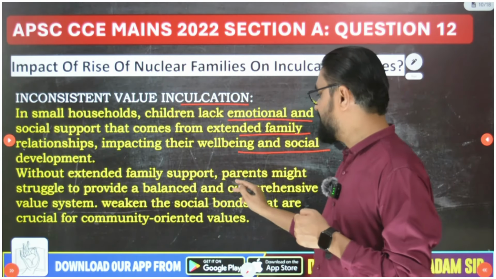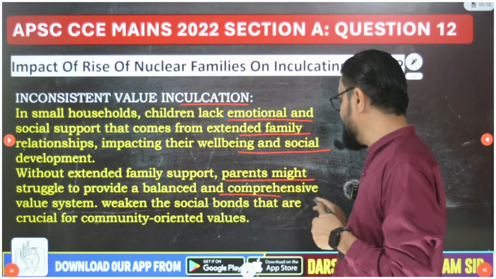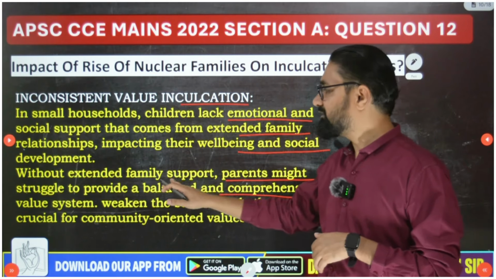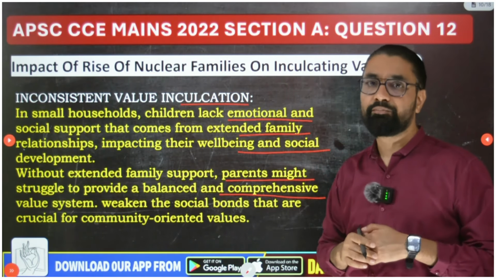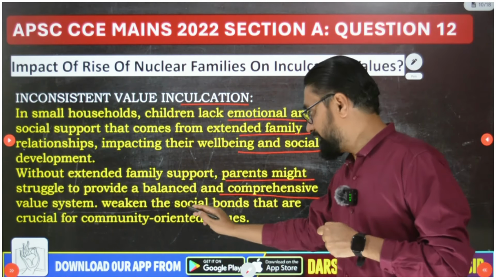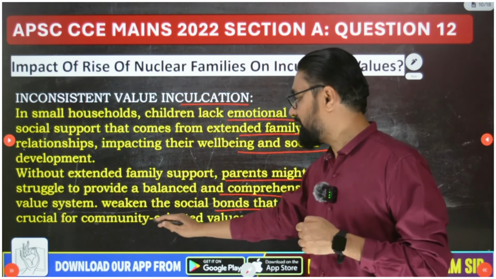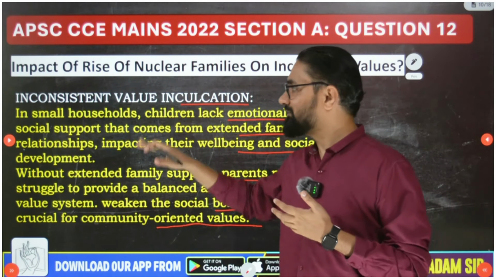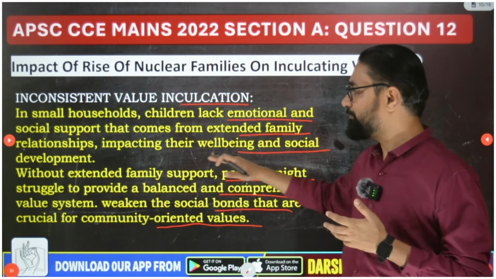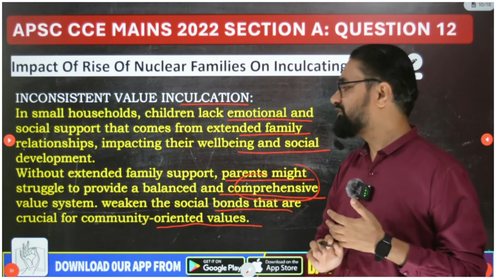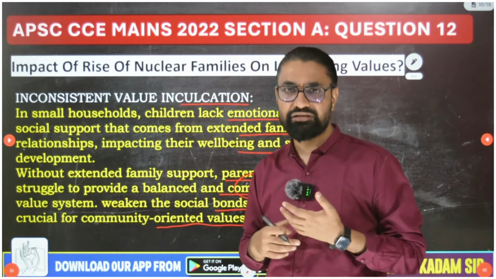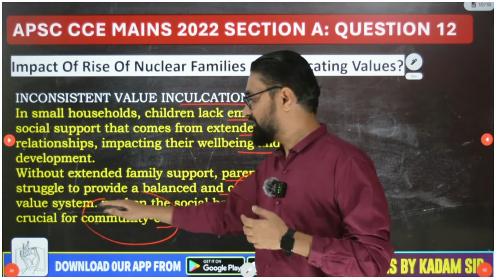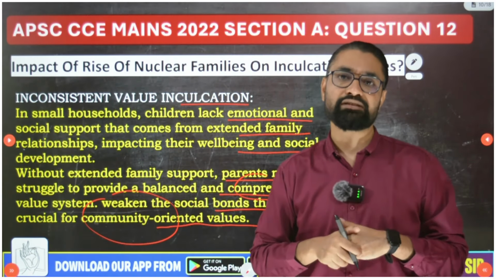Without extended family support, parents might struggle to provide a balanced and comprehensive value system. This leads to weakened social bonds that are crucial for community-oriented values, and that is an issue due to an inconsistent value system. So generally there is less social responsibility and less community orientation among the children from those families.